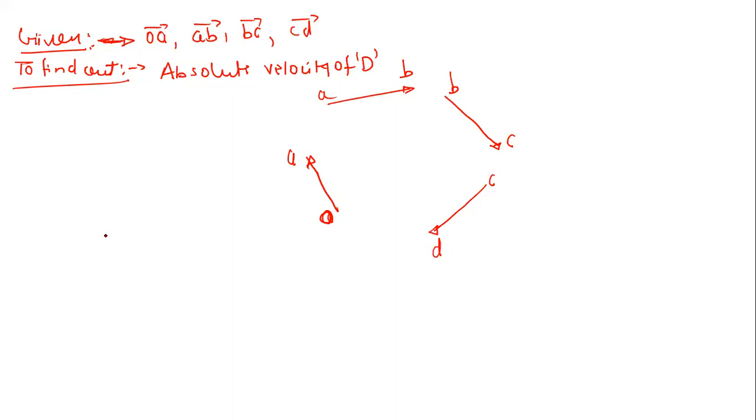So see, it is very simple to guess. In the graphical approach, you simply first take this OA. Again, I am saying, just spot the common letters. So where are the common letters? This is a common letter, this is a common letter, and so on. All these common letters can be merged, right? Because in reality they represent the same point, nothing else. So now what we do, just draw this first vector OA, then drag this AB vector and place it at this point A, right?